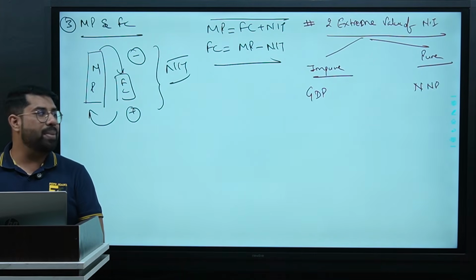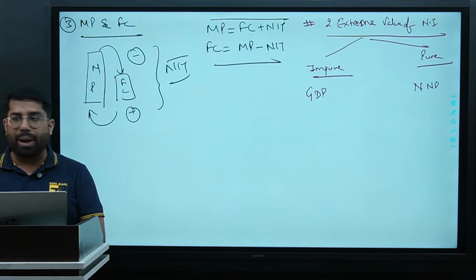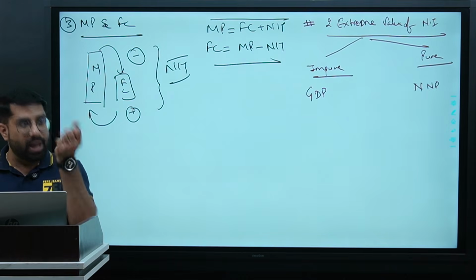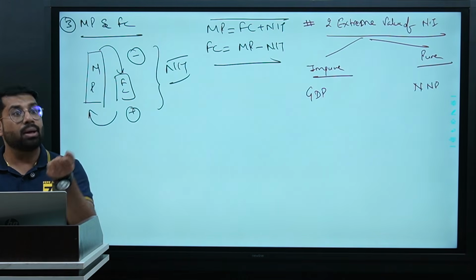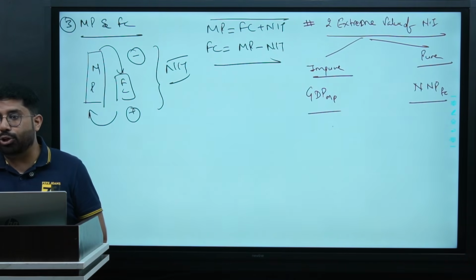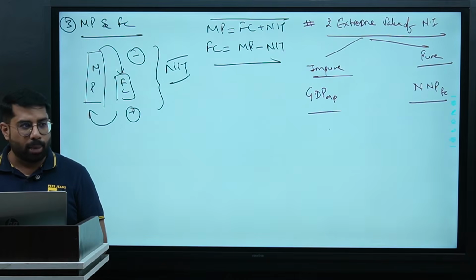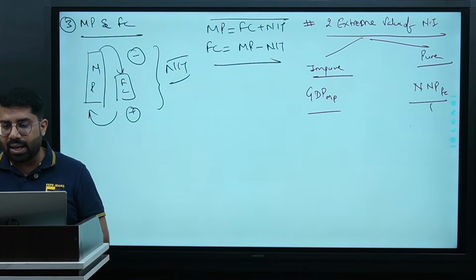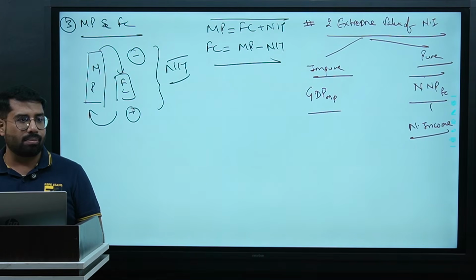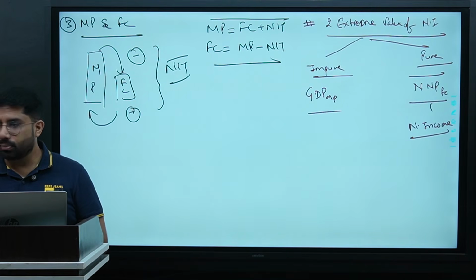Okay. MP, FC. Which value tells you the correct income? MP or FC? FC, because that is the in-hand income after adjusting tax and subsidies. So MP is the impure value, and FC is the pure value. So if I ask you to calculate the value of national income, will you go with the pure value or the impure value? Pure value. That is the reason national income is written as NNP at FC. Is it clear? Makes sense?